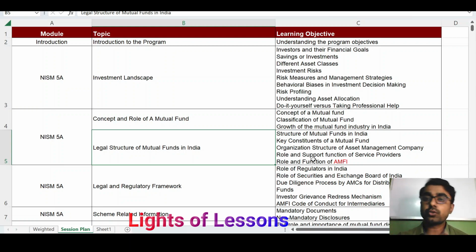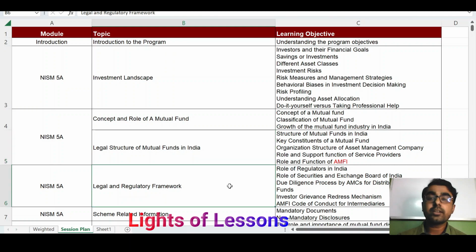Definitely you should learn about all of these entities. Also in this chapter you will learn about the different types of employees who work in the AMC or mutual fund companies, like the mutual fund distributor, the RTA, and the different fund managers.